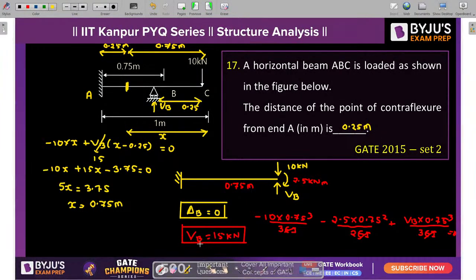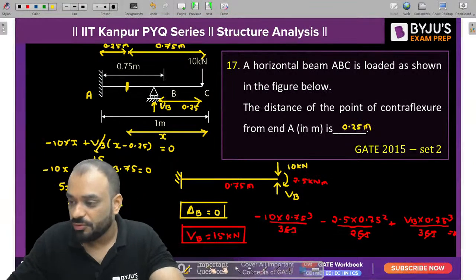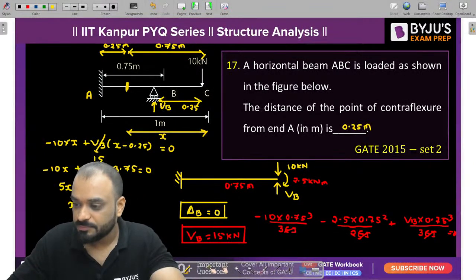Clear? Crystal clear to all of you guys? Crystal clear to all of you? Tell me. It is crystal clear to all of you how to solve such type of problem.